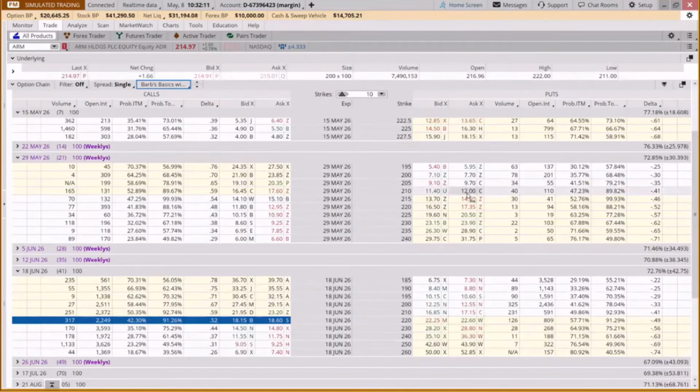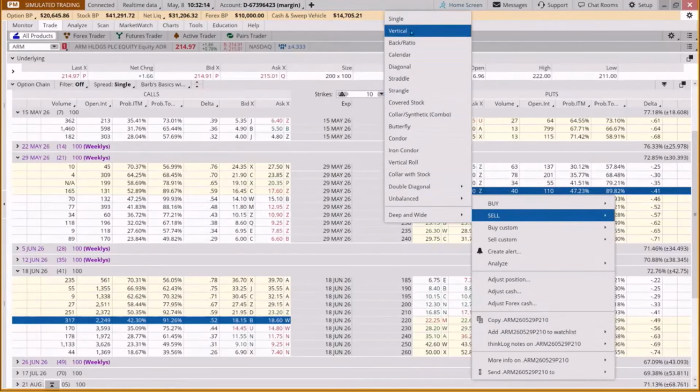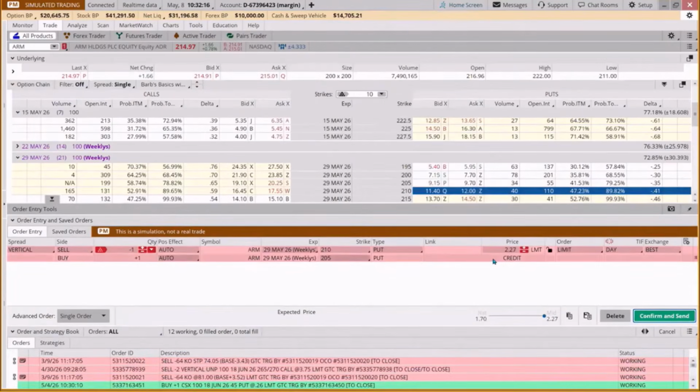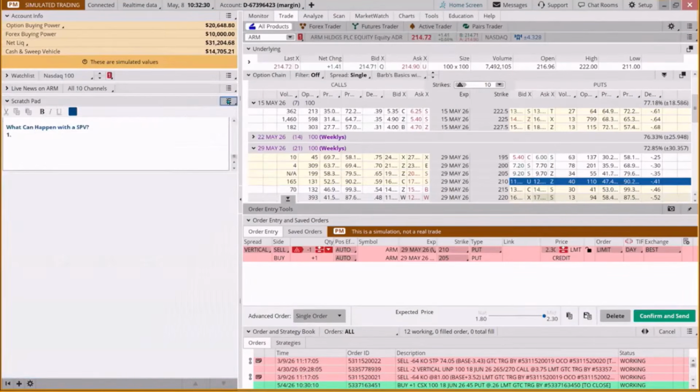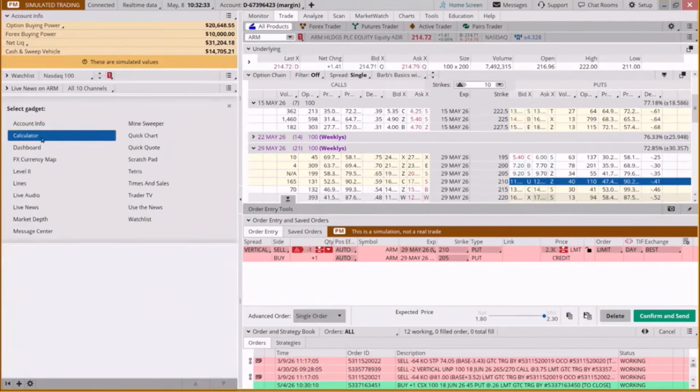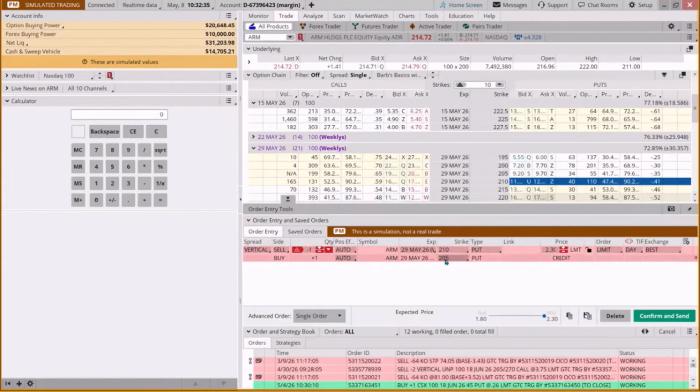Does it trade more than 1 million shares a day? Then the next thing is the juice worth the squeeze? Can we get enough return? And our rule of thumb is if we're in it for 21 days, we want at least a 21% return. And so what are we risking here? And so if we come to our calculator and we say, okay, I'm risking $5 minus 230, so I'm risking 270. And to make 230, that's a potential return of 85%.